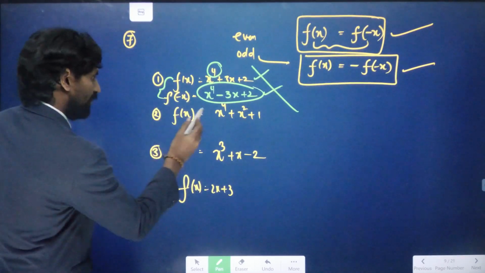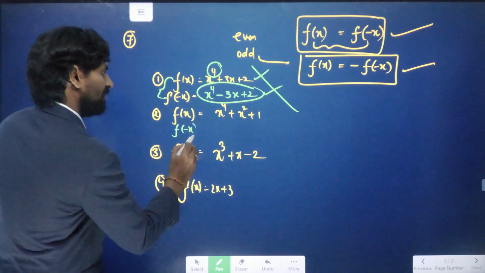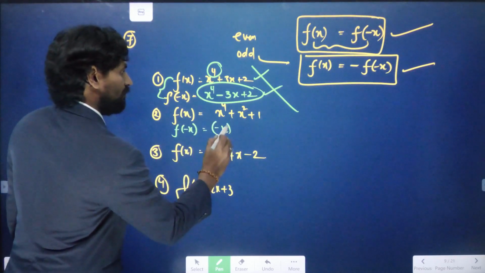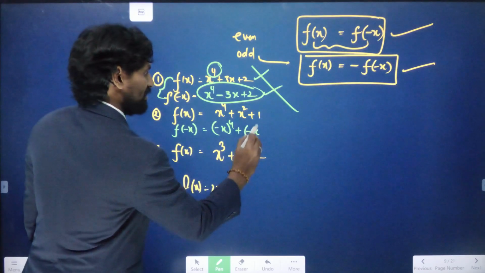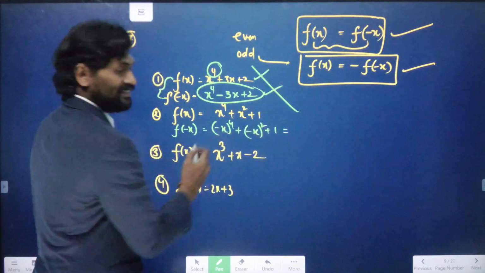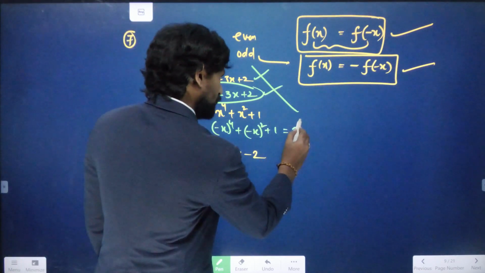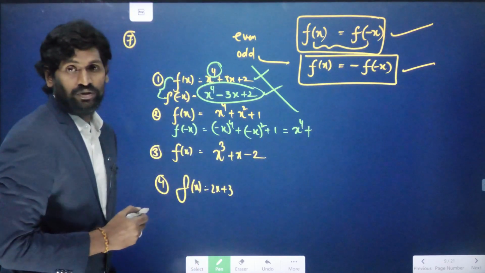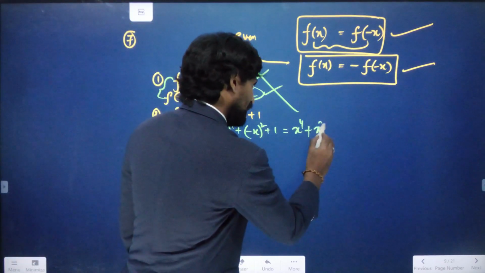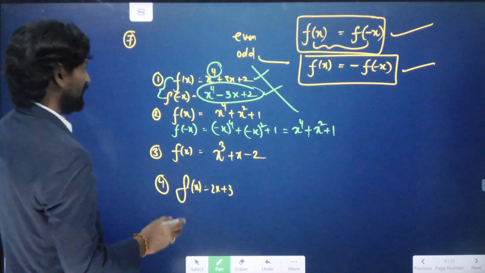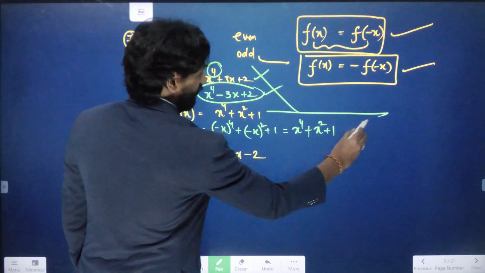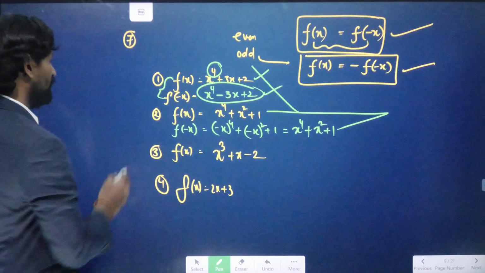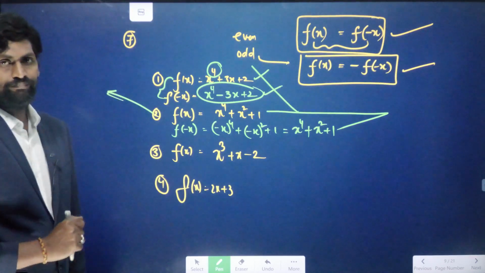Now coming to here, f of minus x. So minus x to the power of 4 plus minus x whole square plus 1. Minus x whole to the power of 4 is nothing but x to the power of 4. Minus x whole to the power of 2 is nothing but x square plus 1. So after simplification, f of x value and f of minus x value are both the same. So it is an even function.